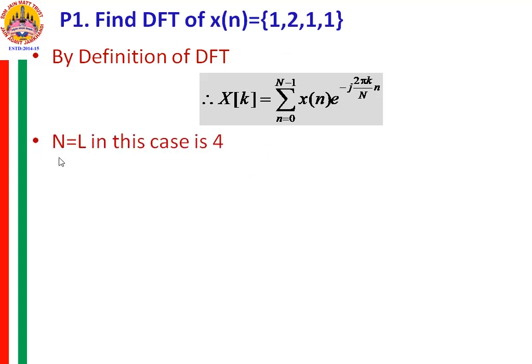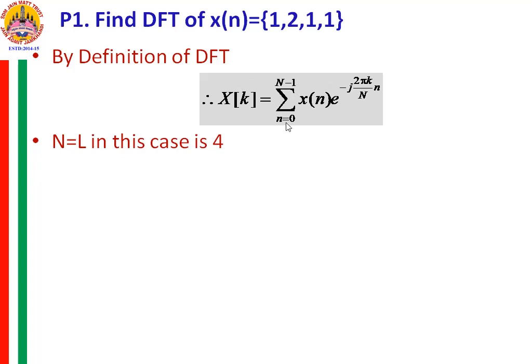I assume here that N is equal to L. We have to take care that L should not be greater than N. Most feasible is N should be greater than L. If you take it equal also, we will be able to recover it properly. So I am considering in this case N which is equal to L, which is equal to 4. L, the length of this sequence, is 4. So capital N in this case is 4.